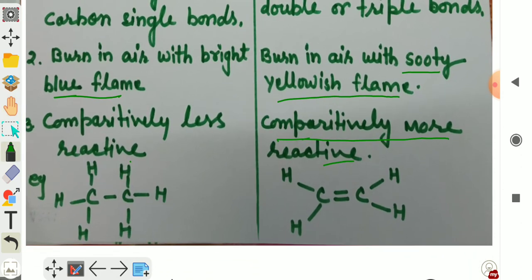This one is a 2 carbon atom compound having single bonds. It is called ethane. And this one is ethene. Carbon to carbon are bonded with a double bond. Ethene is an example of unsaturated hydrocarbon, and ethane is an example of saturated hydrocarbon.